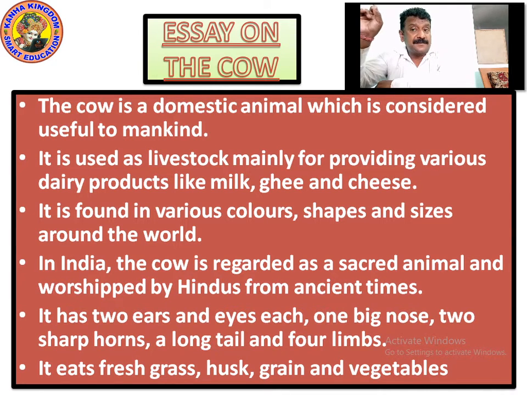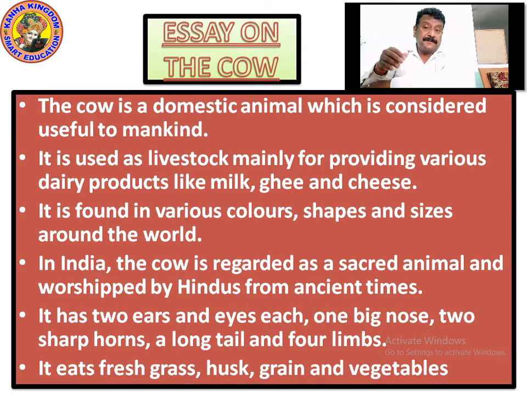And worshipped. What is worship? How do Hindus worship? Hindus worship by putting garlands, by applying kumkum. What is kumkum? Kumkum is the dark red powder which is applied on God. It's a form of turmeric. Even turmeric, the red one and the yellow one, these are used, and a coconut. For the worship of Hindus from ancient times, these are all the common things being used. So the cow is regarded as a sacred animal and worshipped.